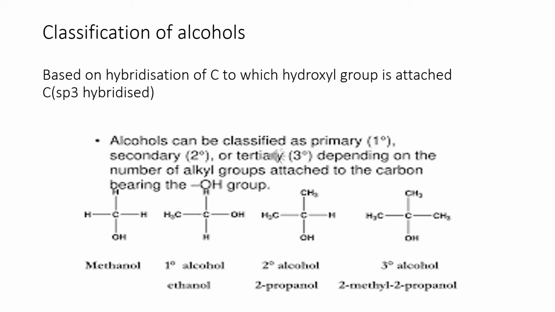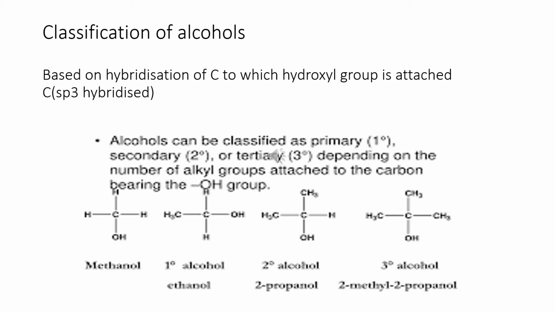In this classification, there are further categories which we can see. Let's take the first structure in which the carbon is bonded to 3 hydrogens and 1 hydroxyl group. Also, the second case wherein the carbon is bonded with 1 hydroxyl group, 2 hydrogens and 1 methyl group.